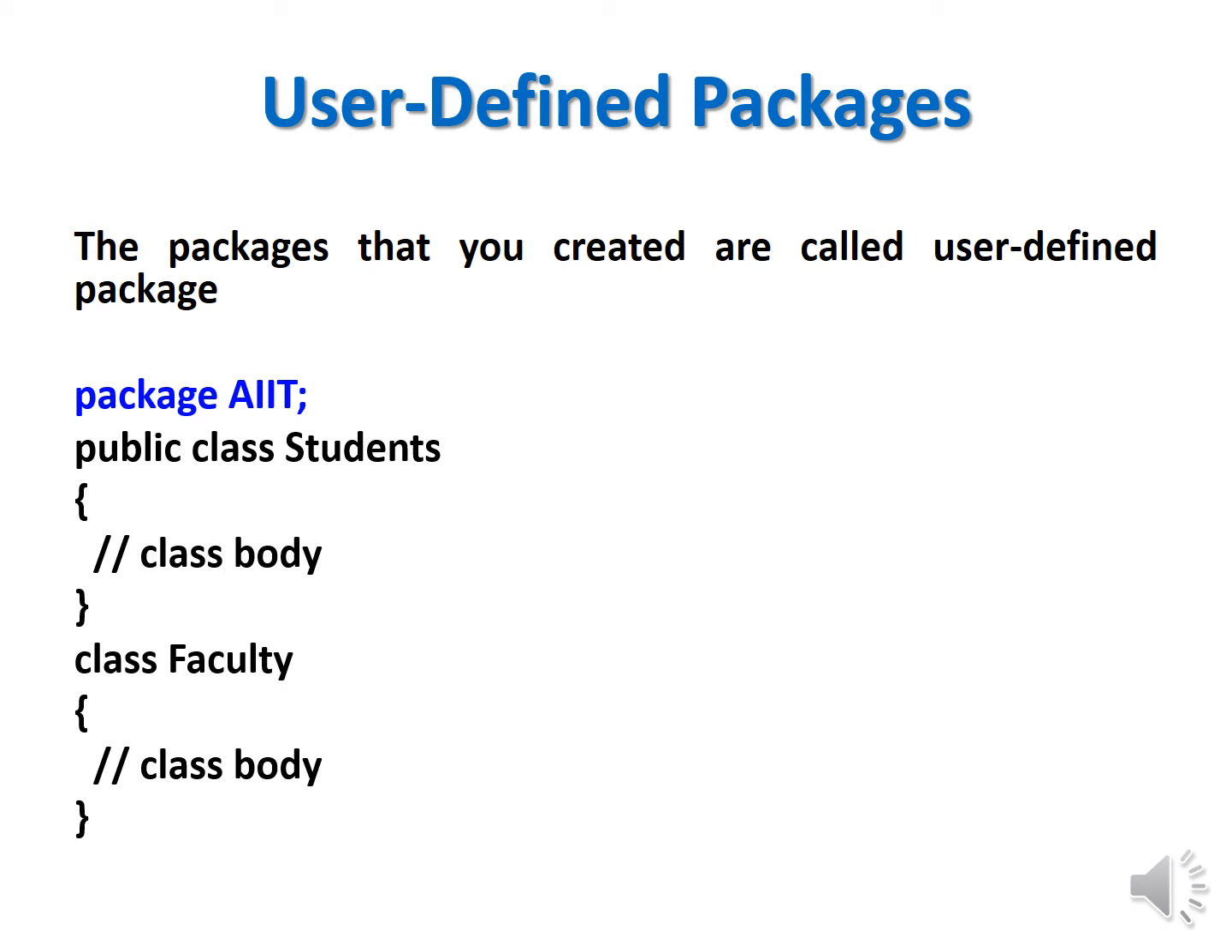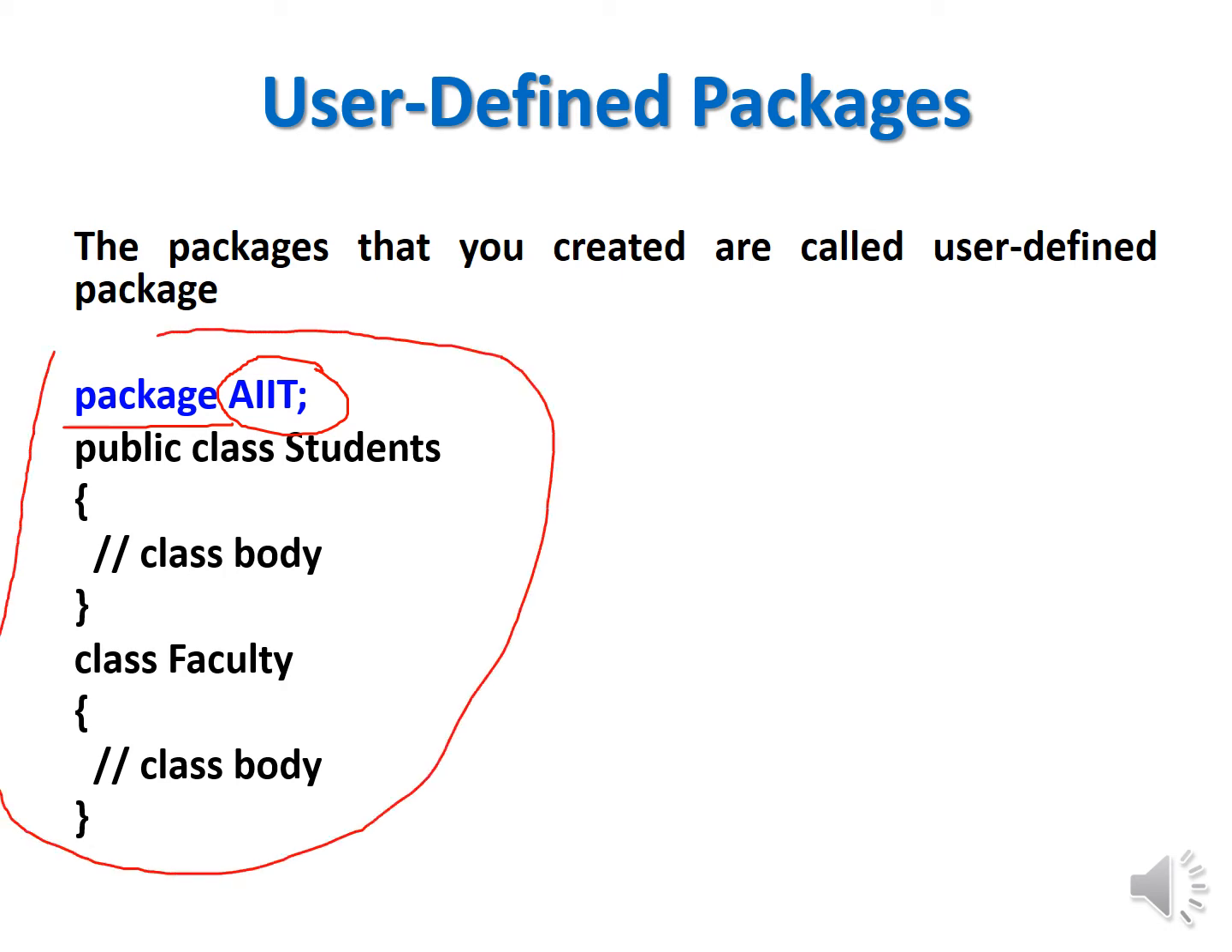Now see that in this program, this is the name of that package, right? So the syntax is you have to use the package keyword and then write your package name. So this full program is your user defined package, right? So your package name is AIIT, and within that package you have two classes, the student class and the faculty class. Student is a public class and faculty is a default class, right?